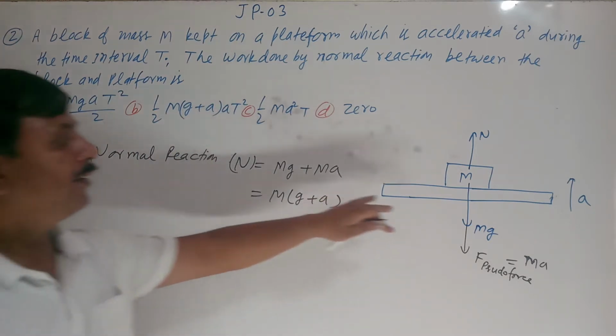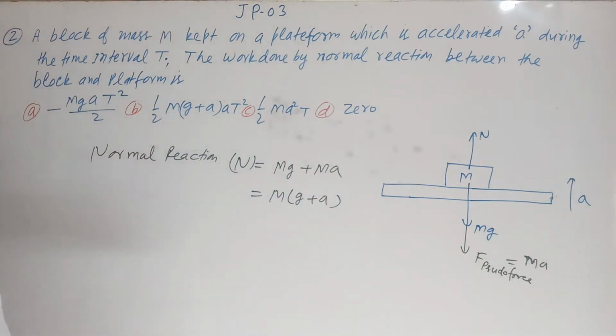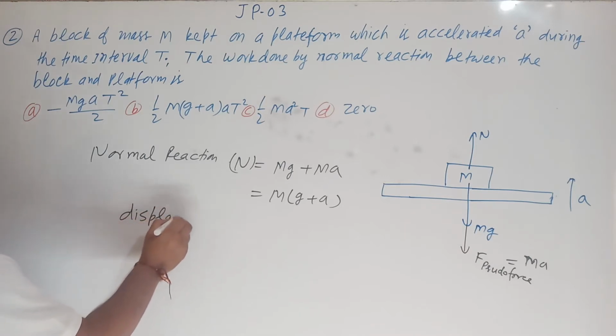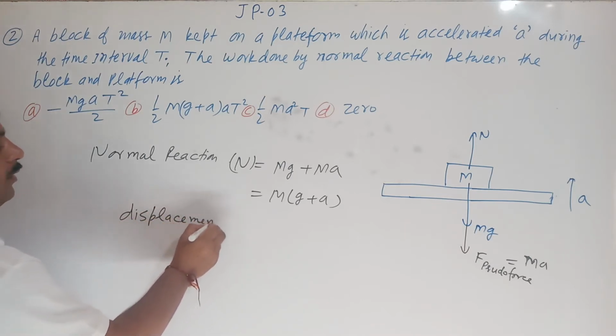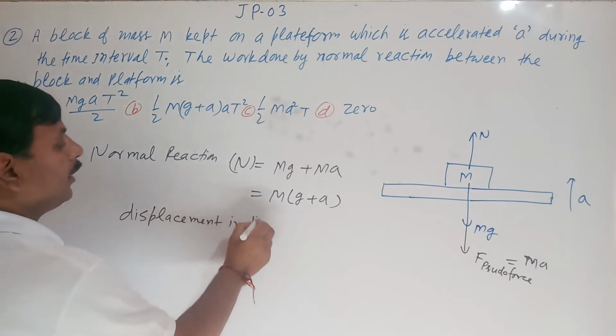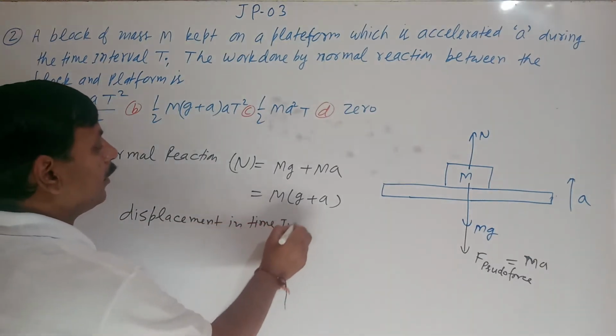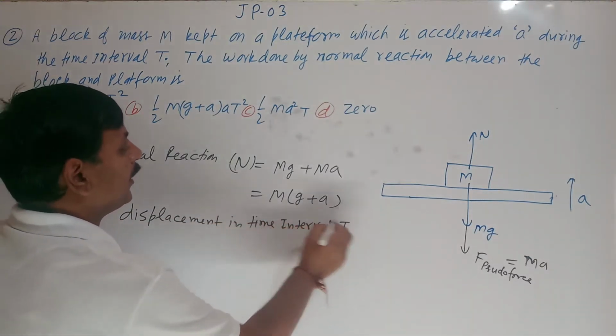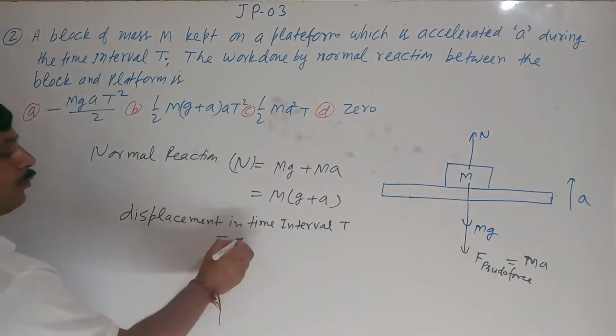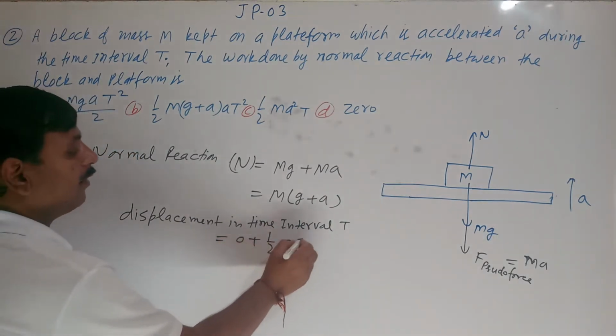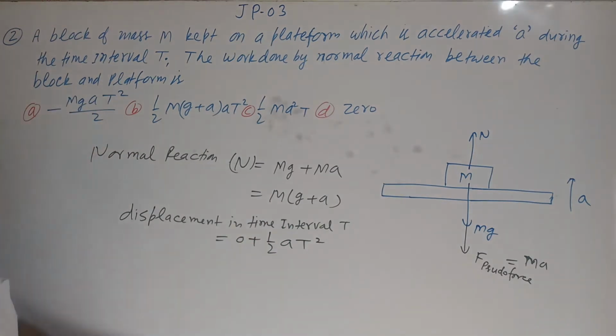So what will be the displacement in time interval t? Acceleration is a, starting from initially 0, so what will be the displacement in time interval t? S is equal to ut plus half at square. So this will be the displacement.